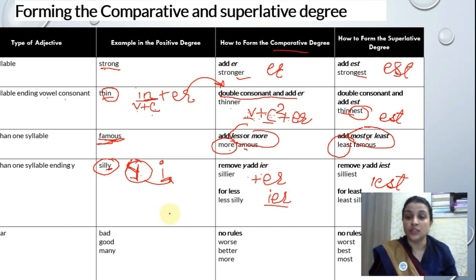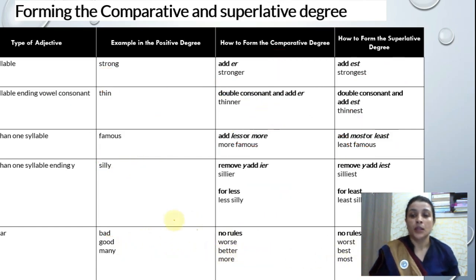Now there are a few words which don't change completely, where just ER and EST are added, but there are a few words that change their form fully. Like bad, good, many. See, bad will change in comparative degree to worse and in superlative degree to worst. Good will change to better and best. Many, more and most. Okay, students?